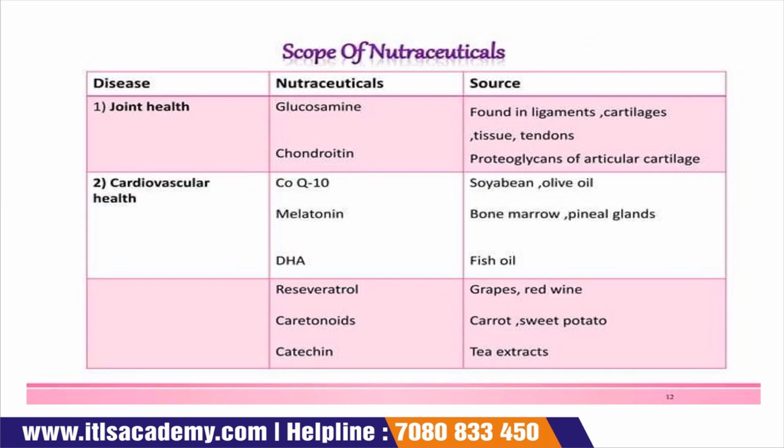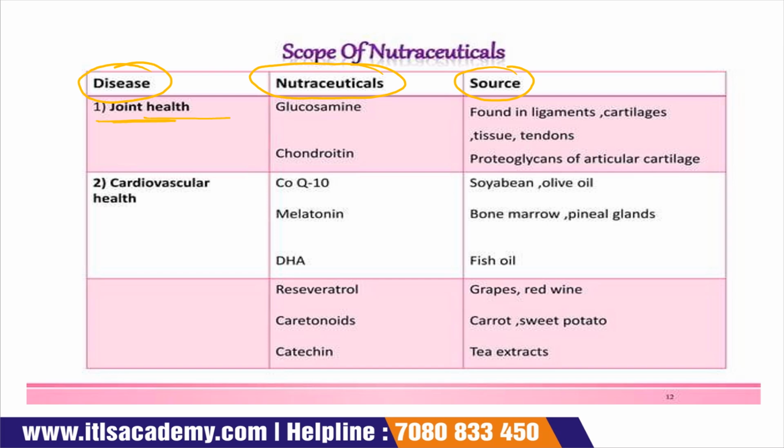Scope of nutraceuticals. Okay, this is a total chart in which we are going to discuss different diseases, which type of nutraceutical we are going to use for that disease, and from which source we get that nutraceutical. The first type is joint health.